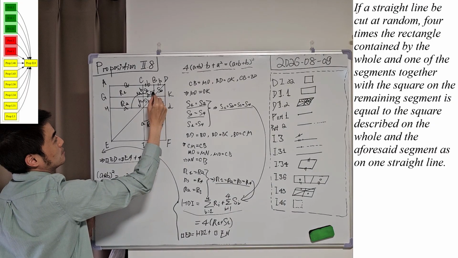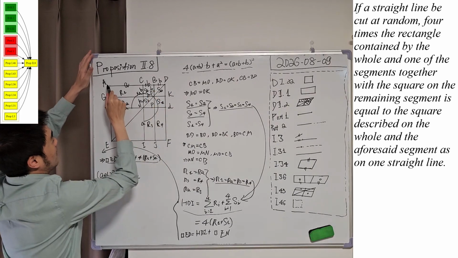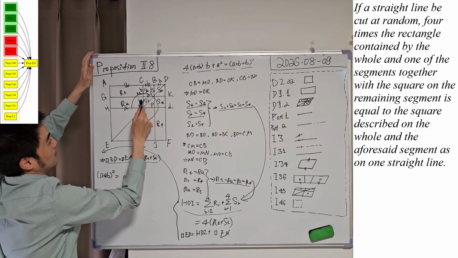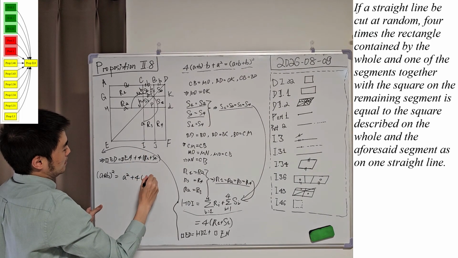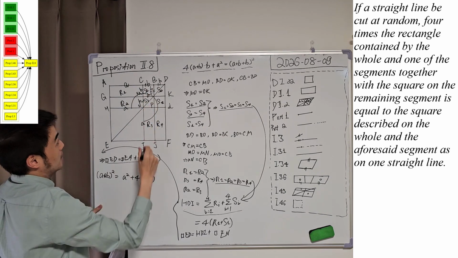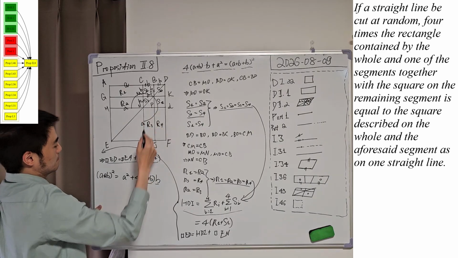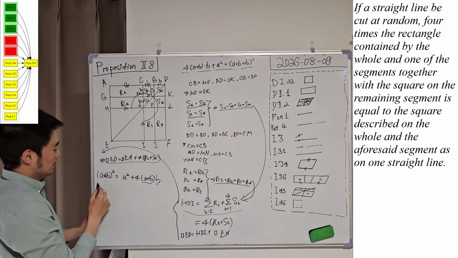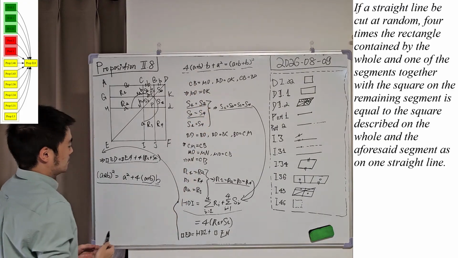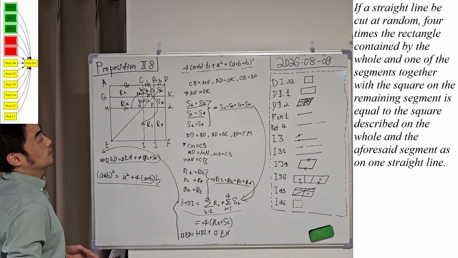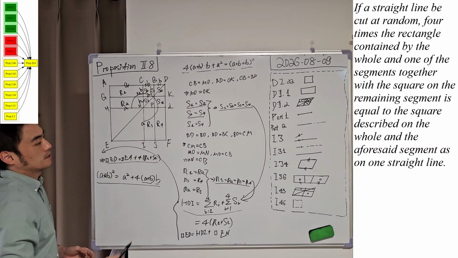So this side is also equal to B. So if we describe the rectangle R1 plus S1, it will be A plus B one side by another side B, and A plus B is a whole, B is the segment. And if we compare this conclusion with our proposition, we know that they are equal, so they are equivalent. We have proved proposition 8.